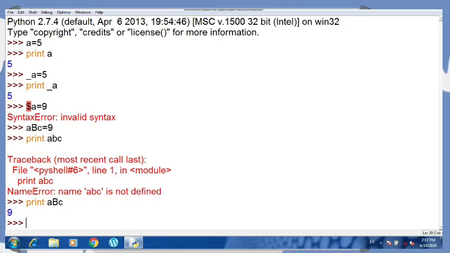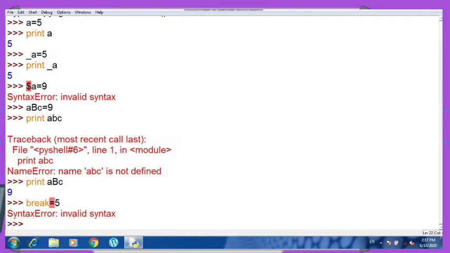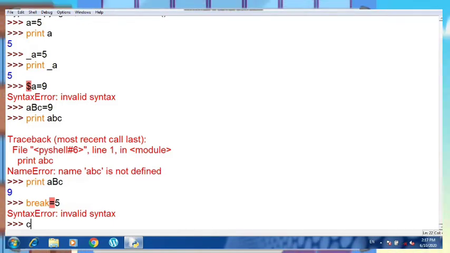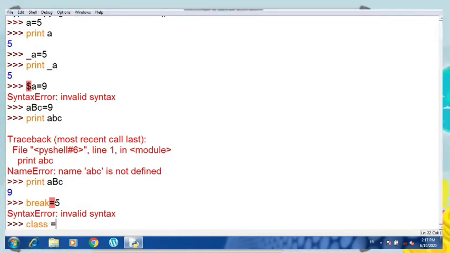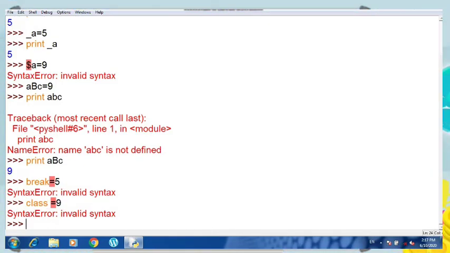And a keyword cannot be an identifier, so let us check that as well. Suppose break is a keyword, as I have told you. I have written break = 5, and you can see that it is giving me a syntax error. class is also a keyword; class = 9 will give you an error. You cannot use these keywords as identifiers, as the name of a variable.